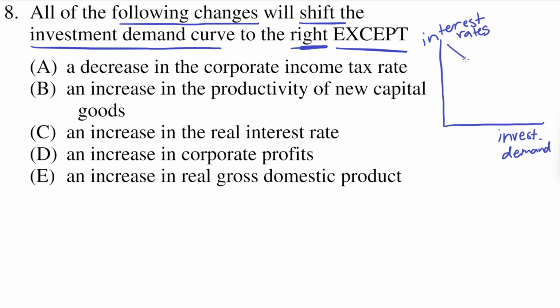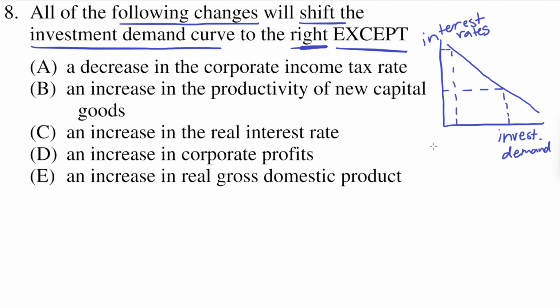And the curve is a downward sloping line, indicating that at higher interest rates, there is less investment demand. So at higher interest rates, investment demand is less, while at lower interest rates, investment demand is higher.